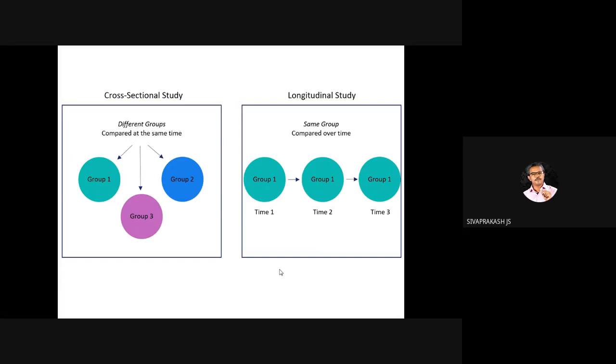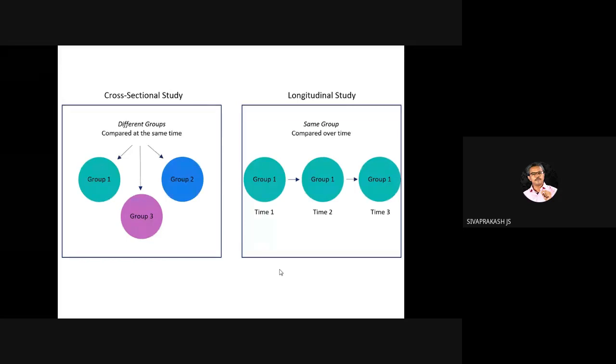Then the longitudinal study. The cross-sectional study means different groups are compared at the same point of time, to see what is happening in different groups.